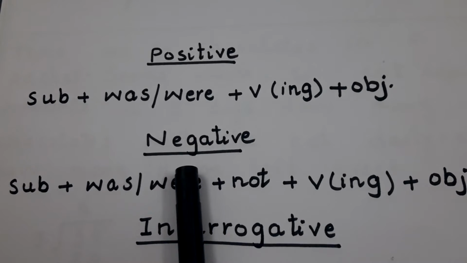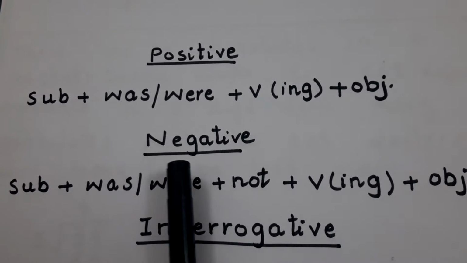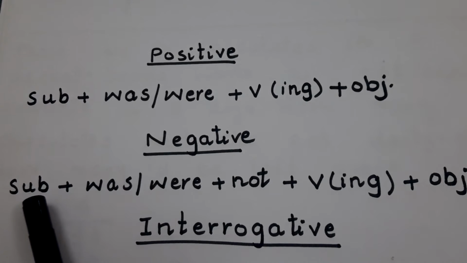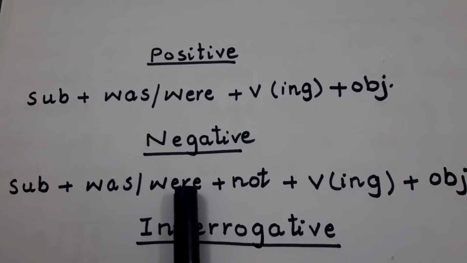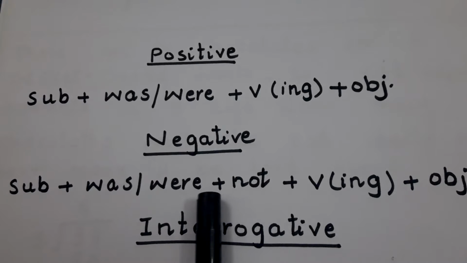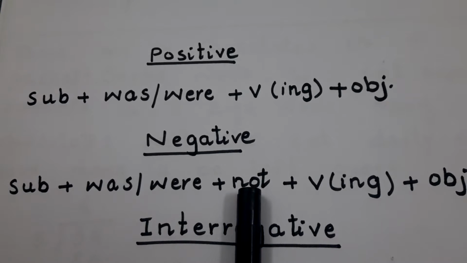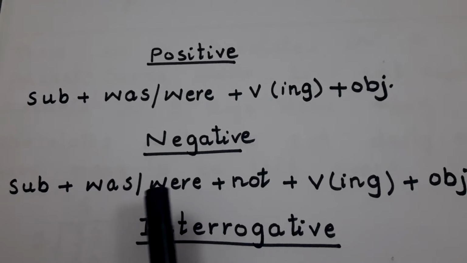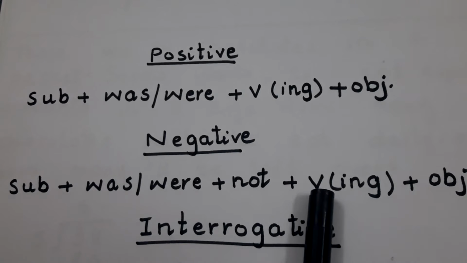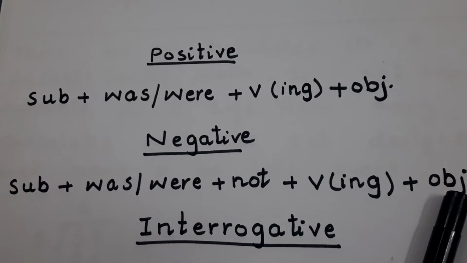And what is the formula of negative sentence? To make a negative sentence, first of all we will write the subject, then was or were according to the subject, and then not. After writing was not or were not, then again ing form of verb plus object.